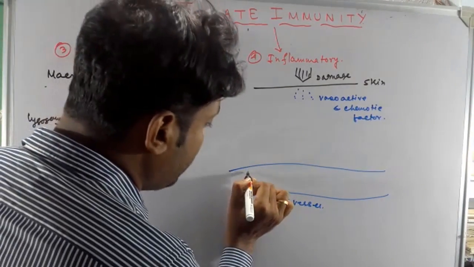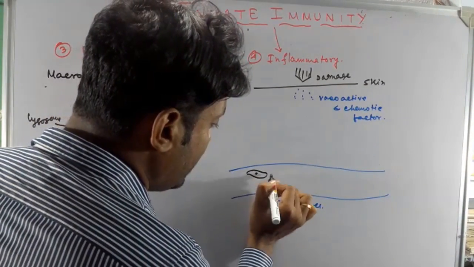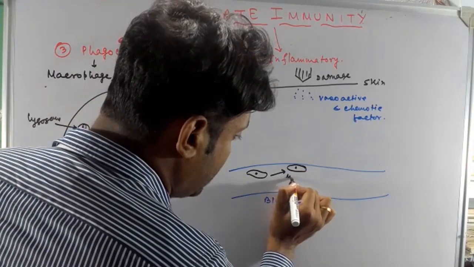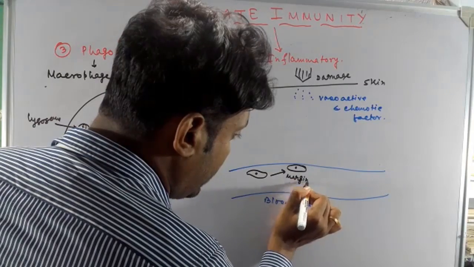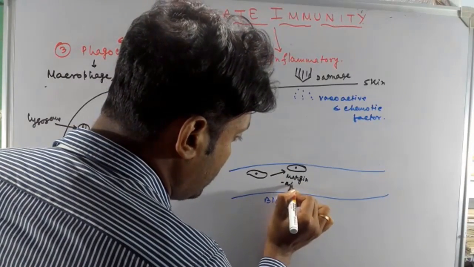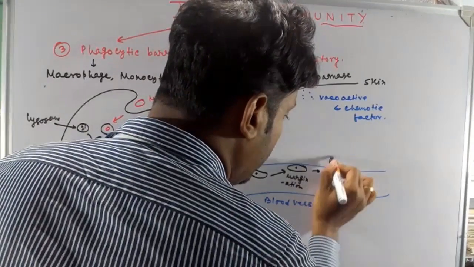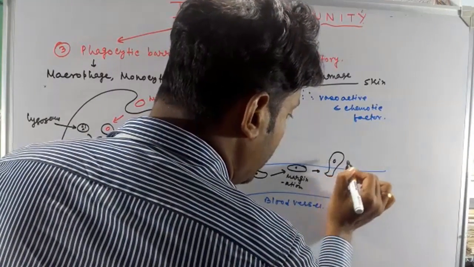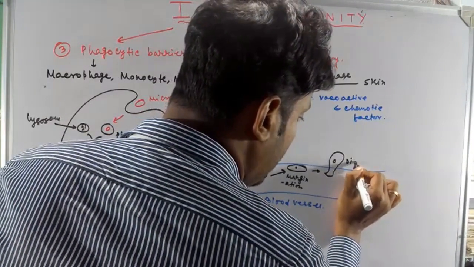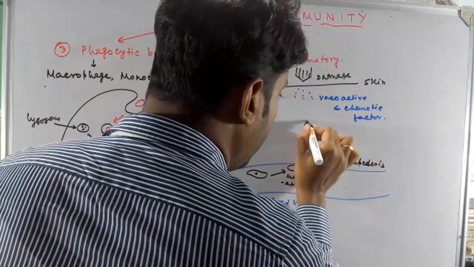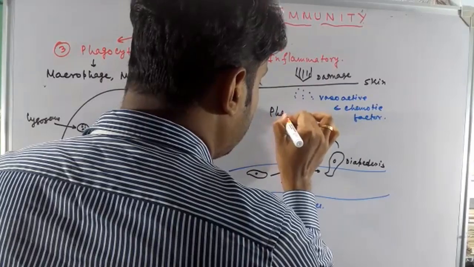Suppose this is the phagocytic cell. First of all, it attaches to the endothelial layer of the blood vessel, and this is called margination. Next, it comes out of the blood vessel, and this is called diapedesis, and then these cells act in phagocytosis.